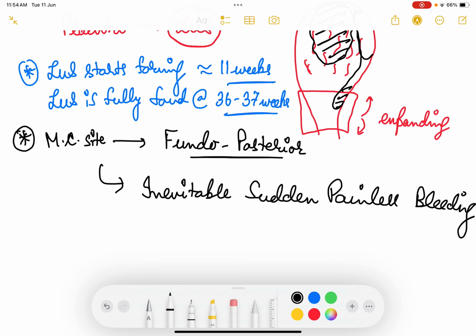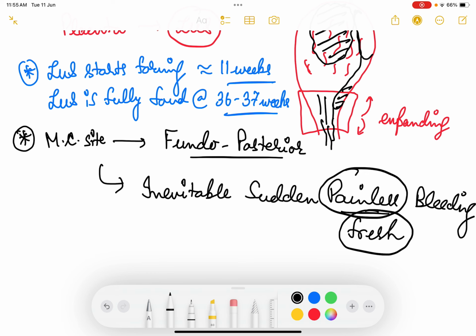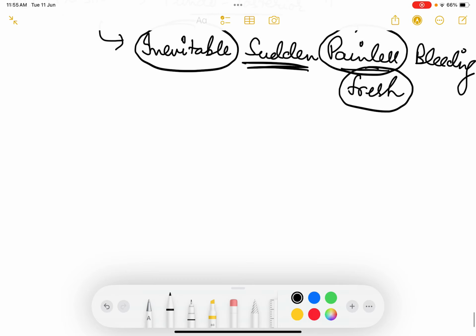If the patient goes into labor, then the lower uterine segment keeps expanding, but the placenta is a hard structure and it will not expand, so the placenta will detach and there will be a sudden gush of bleeding which is painless and fresh. So these are the terminologies used. Fresh blood will come, painless bleeding, inevitable, you cannot stop it, and sudden gush of bleeding is found in placenta previa.